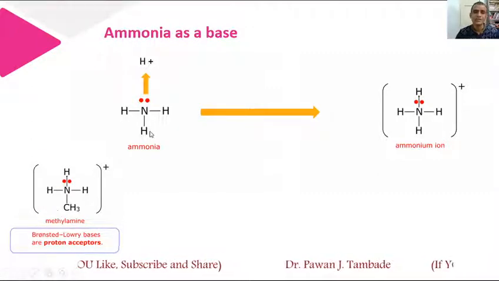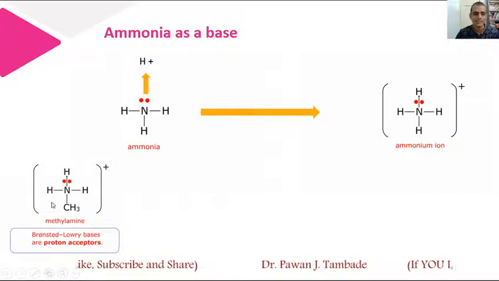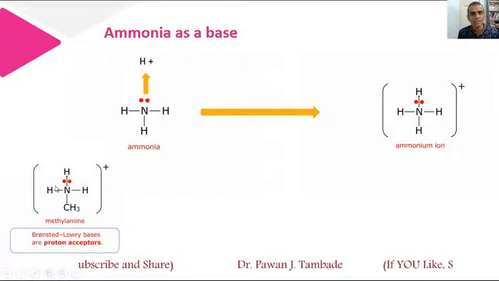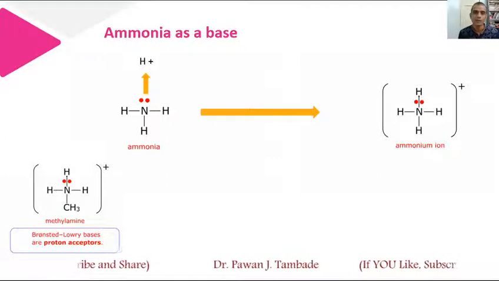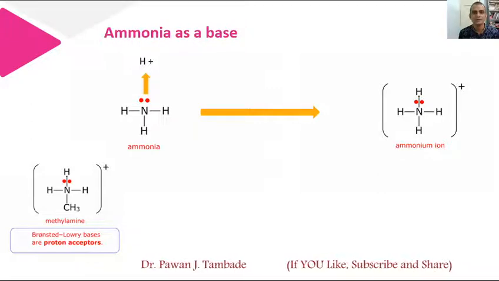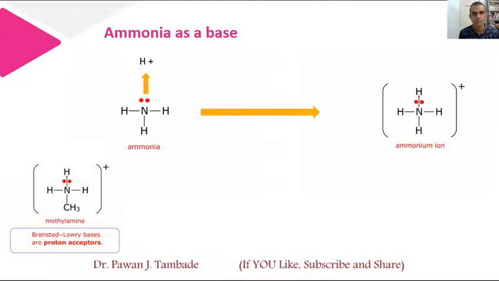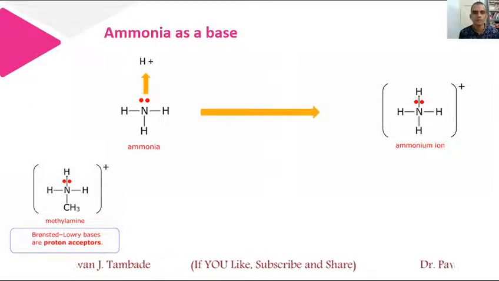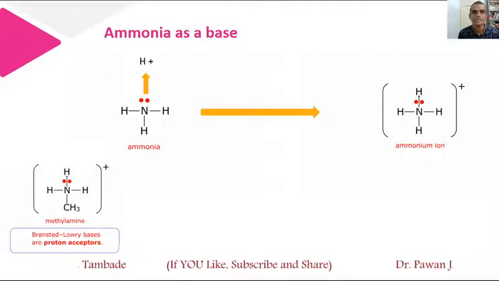So the basic difference between the ammonia molecule and this methylamine is, in methylamine there is a methyl group, and the methyl group is an electron releasing group, meaning it ultimately enhances the tendency of nitrogen to donate a lone pair of electrons. The methyl group assists nitrogen to donate a lone pair of electrons, meaning it enhances the basicity of that molecule.